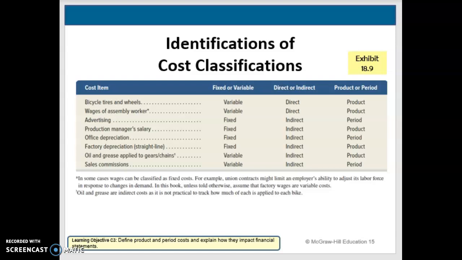So they give lots of examples here of classifications to show you different cost items incurred in manufacturing, and in this case they're using mountain bikes. So the finished bike is the cost object. So allocating these correctly for the cost and the managerial decisions are based on the cost data and depend on us classifying these costs correctly.